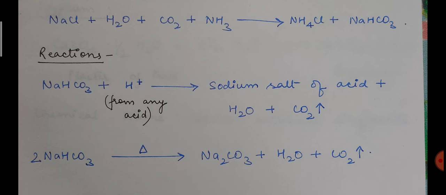Now the next reaction is showing what happens when we are using baking soda and when we are increasing temperature, and that is why you can see that above the arrow, we have shown the sign of heating. So there also, when you are using baking soda and heating, you are getting almost the same products: sodium carbonate, which is also a sodium salt, and then H2O and then carbon dioxide. So in the second reaction also, as you can see, carbon dioxide is getting formed, and because of the formation of carbon dioxide you may see some holes, and because of that it becomes so fluffy.